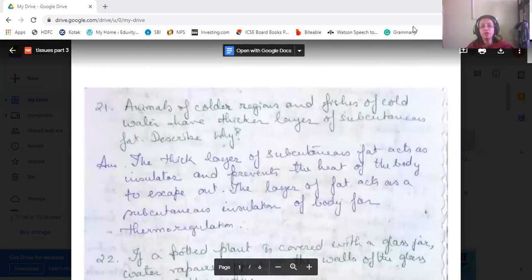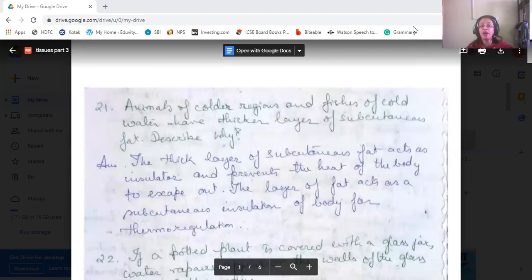So let me start with today's discussions. The first question for today is: animals of the colder regions and fishes of the cold water, they have thicker layers of subcutaneous fat. We know, because of the cold, they have a thick layer of subcutaneous fat. That's why they can survive there. So why is it so?